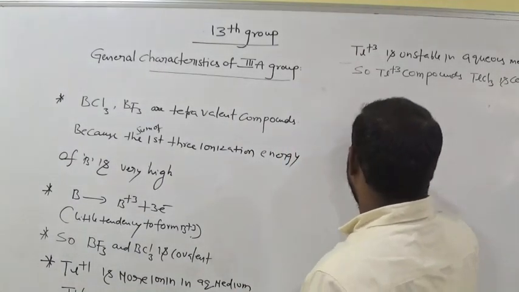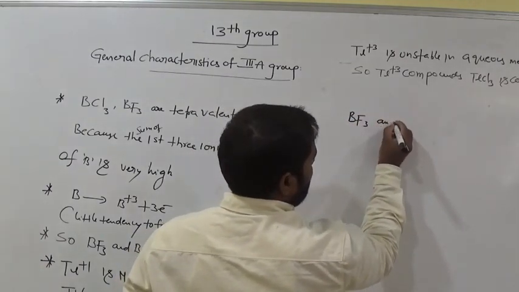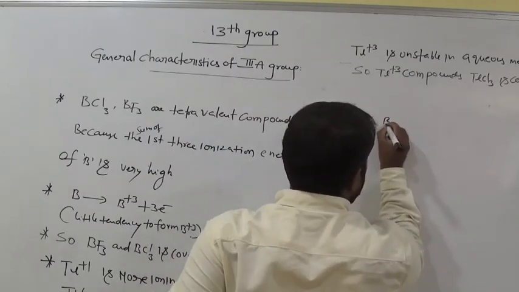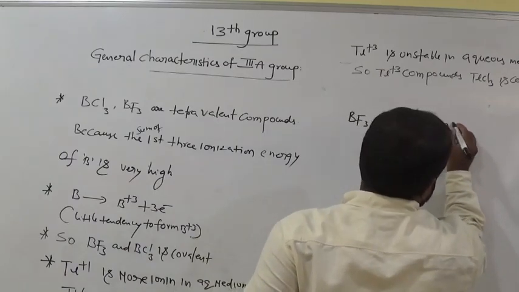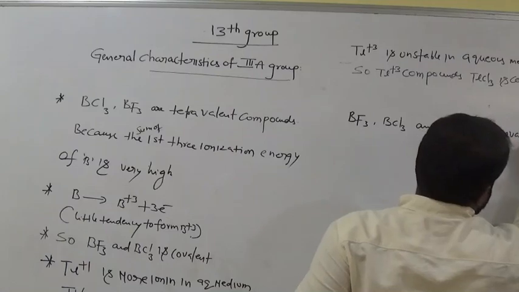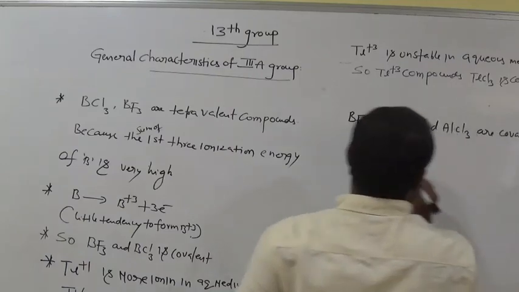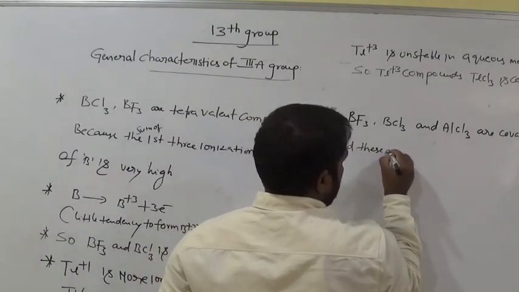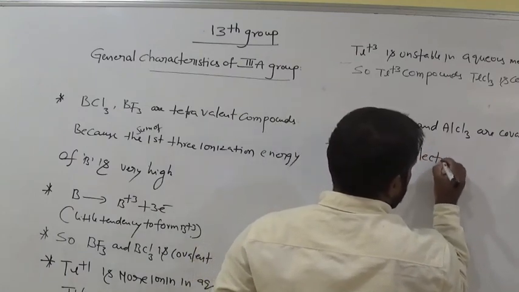So then BF3, BCl3 and AlCl3 are covalent in nature, and these are electron deficient compounds.